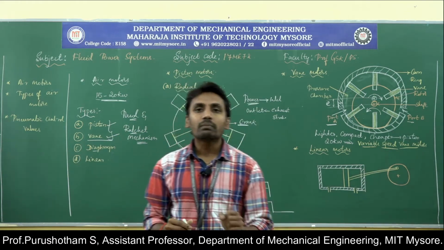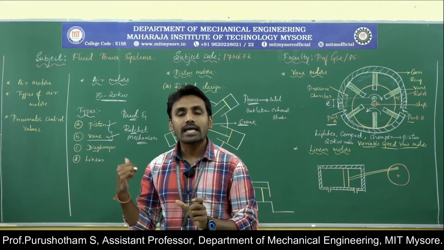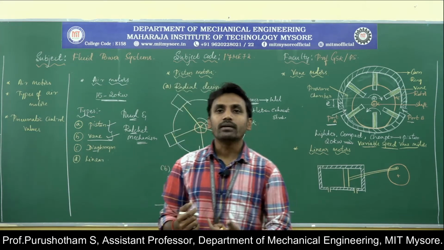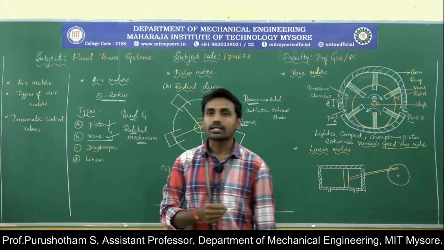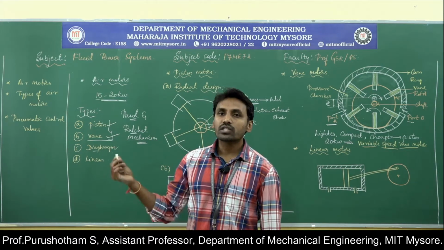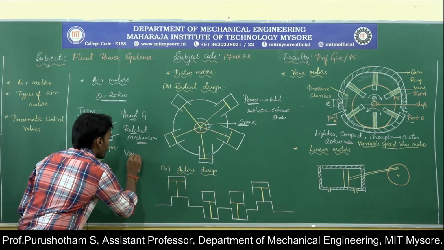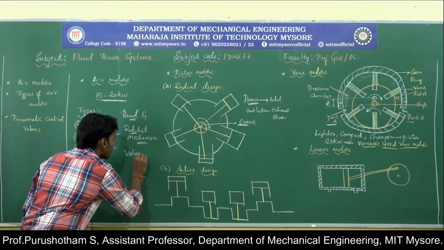That means it imparts high thrust, so we can call this a high thrust device. When you require high torque at low speed, then we use diaphragm motors. One of the applications of diaphragm motors is in valve actuators.